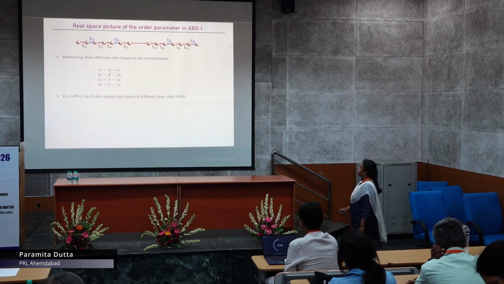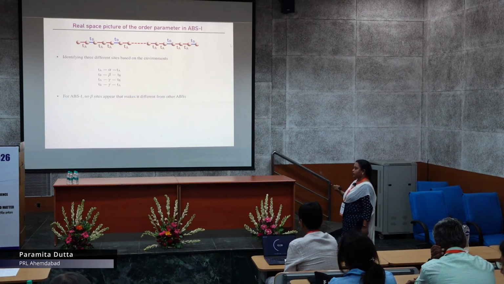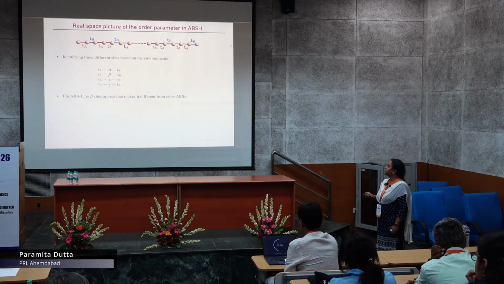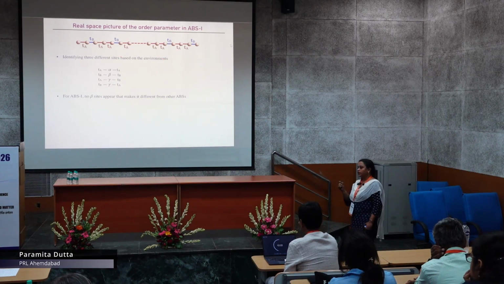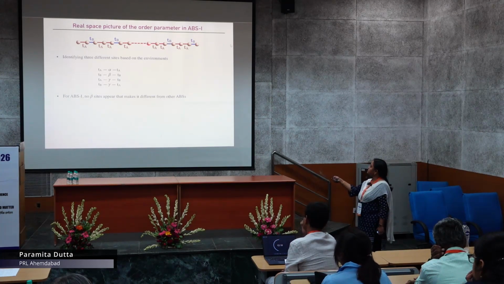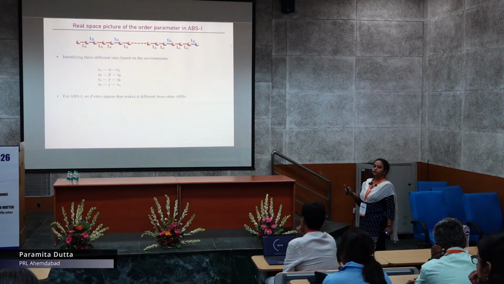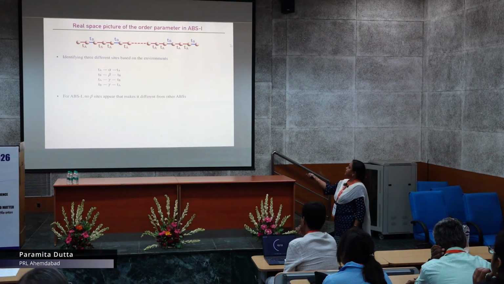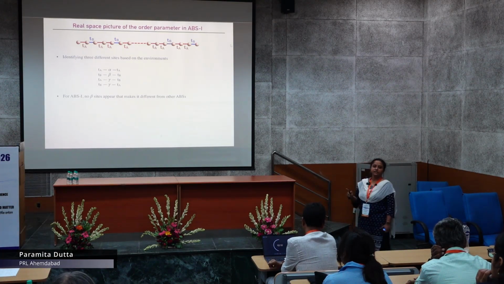For both descriptions we need to identify the different environments. How to define that? If I look at the 1D chain, I have either TA, the next nearest neighbor hoppings, or TA-TB or TB-TA.